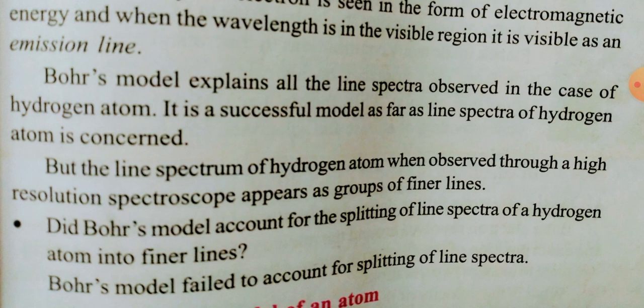This is called the Zeeman effect. This happens even when an electric field is applied. That is called the Stark effect.